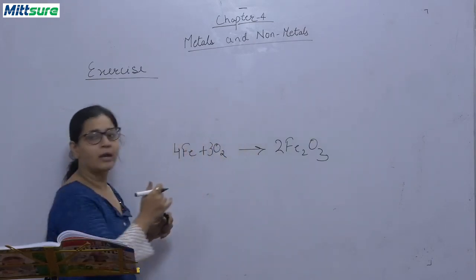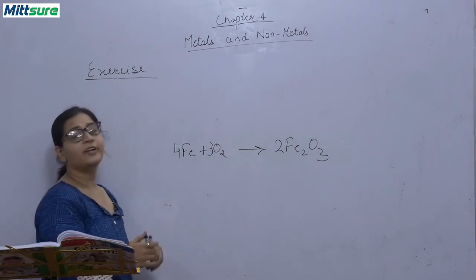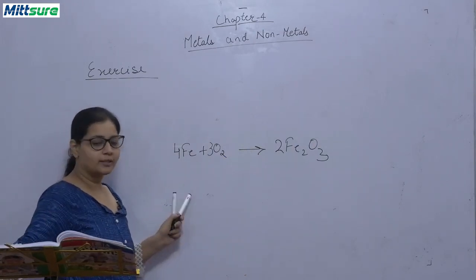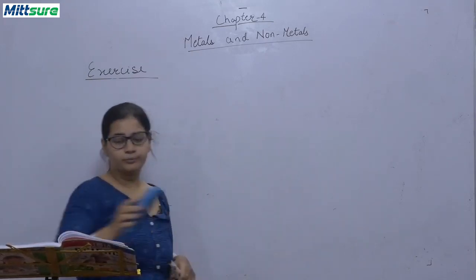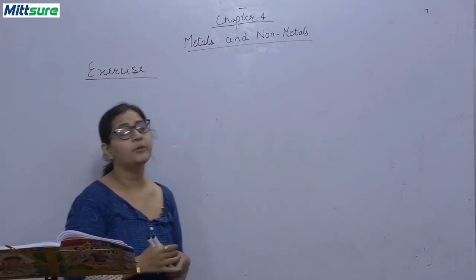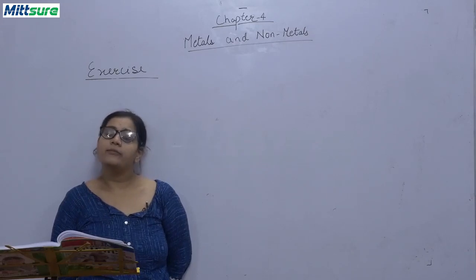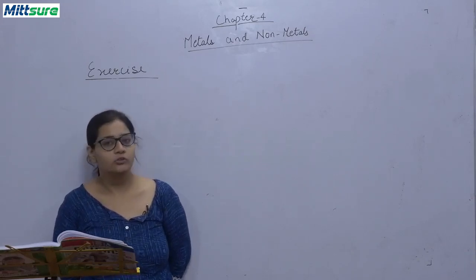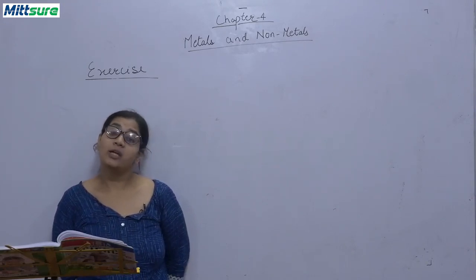Okay, you have to write this reaction also. This is the reaction or chemical equation of rusting. Okay, you have to also write this reaction. Now, the next question is what is corrosion and how can we protect metals from corrosion? Now you have to write every type of method. What is corrosion? You can write eating away of metals in the presence of moisture and air.